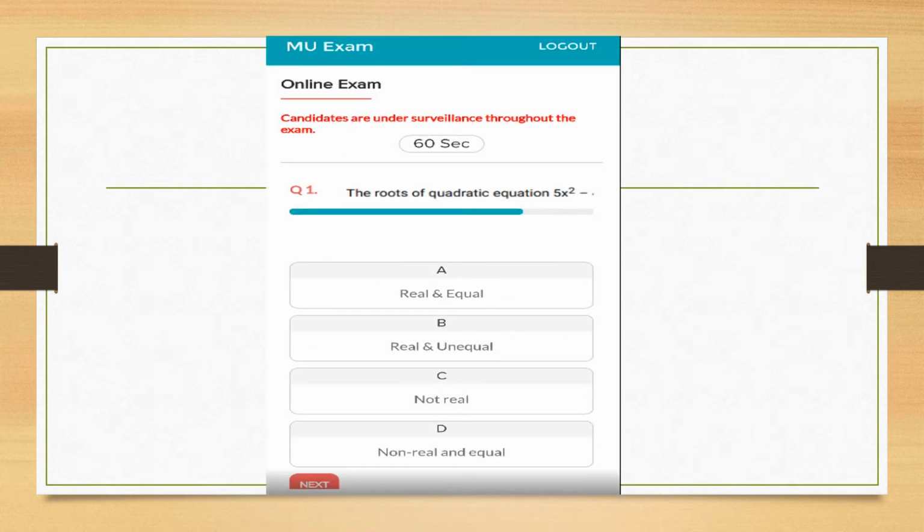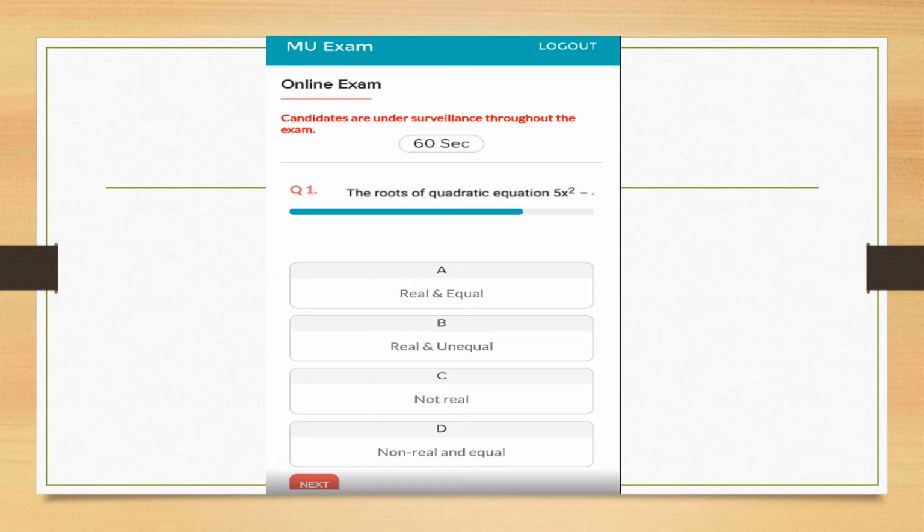Now the next is very important for you because it is the first time you go for the online mid examinations. So I am trying to display how your question is displayed on your screen, on your mobile screen or tablet screen or on your laptop screen. So the question is displayed like this. Okay, you have 60 seconds to answer the question, and the question is here. Question 1, 2, 3, 4, 5 up to 30, and you have four options A, B, C, D, and you have to select the right option and go for the next question. For that you have to click on next.